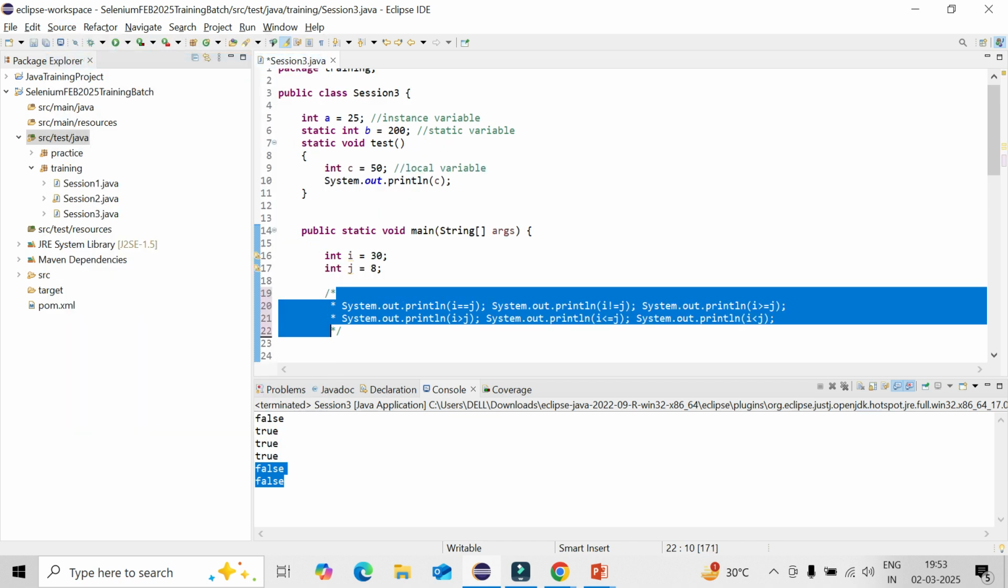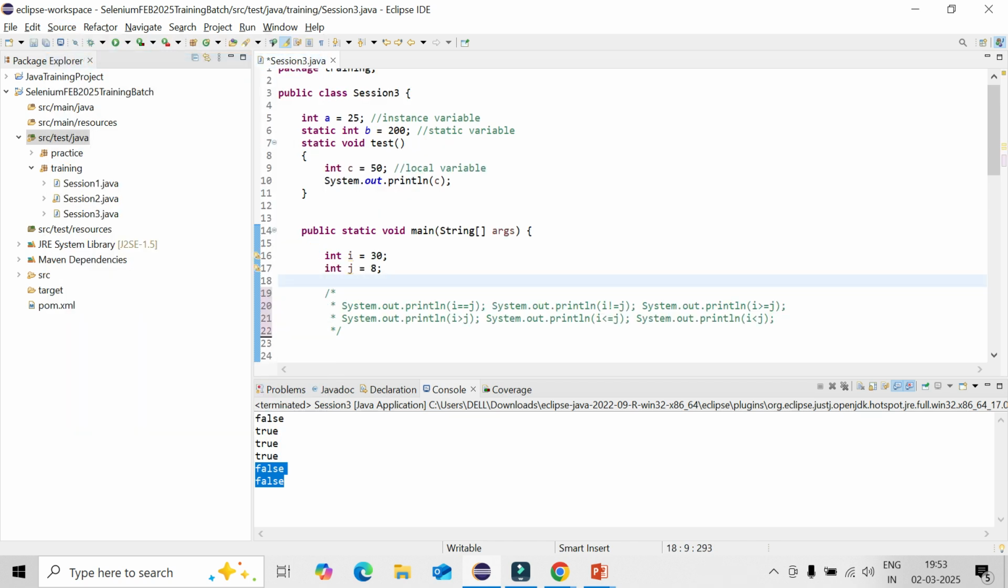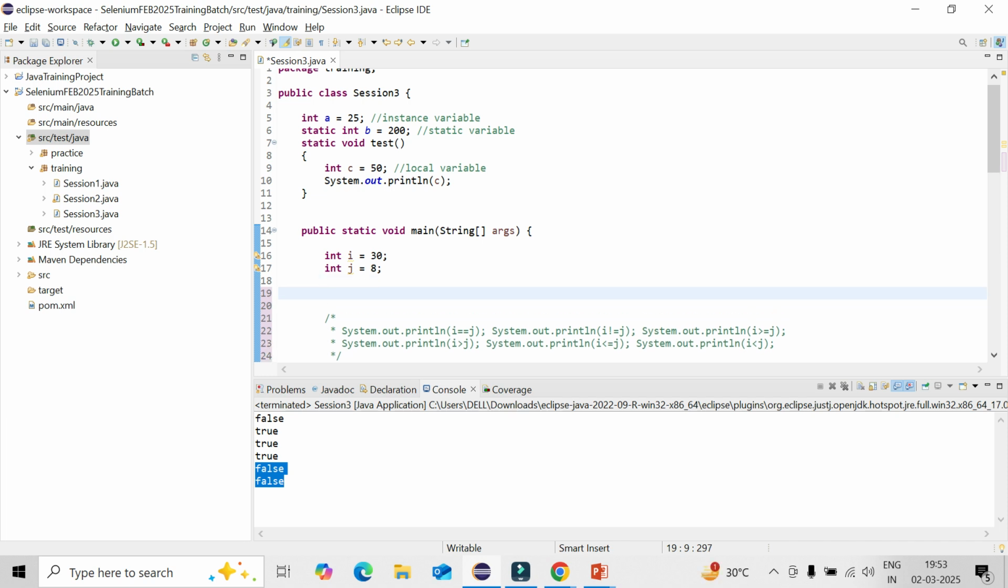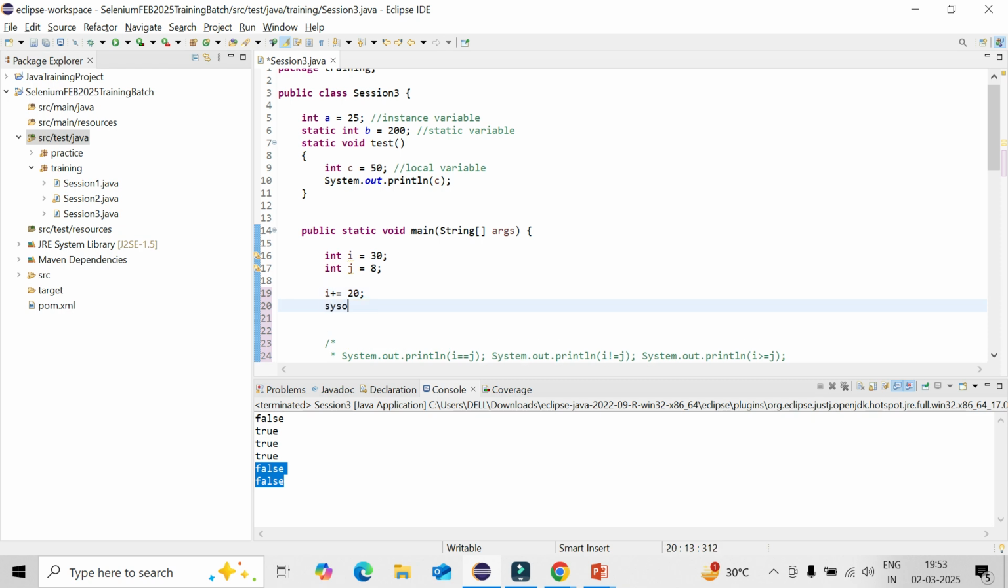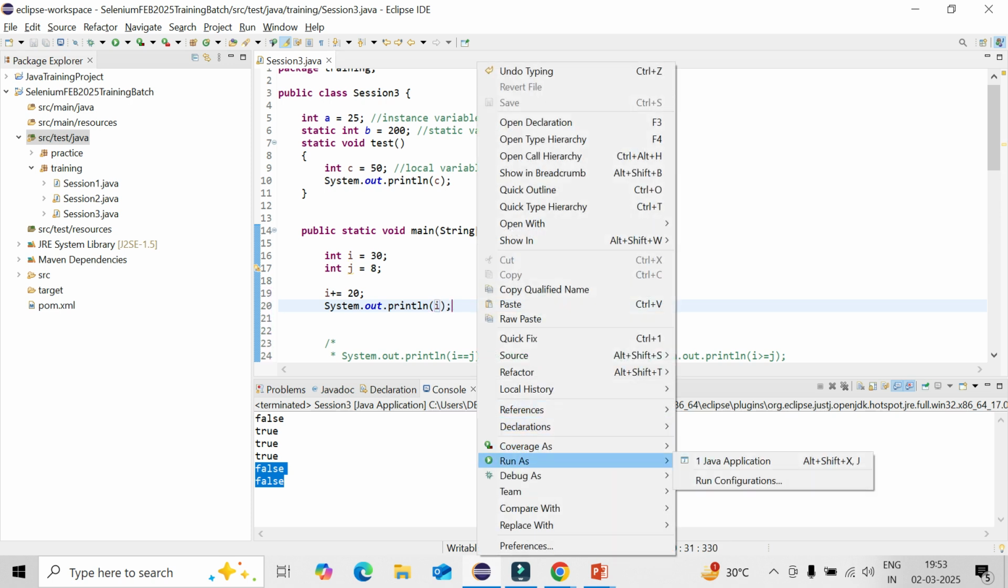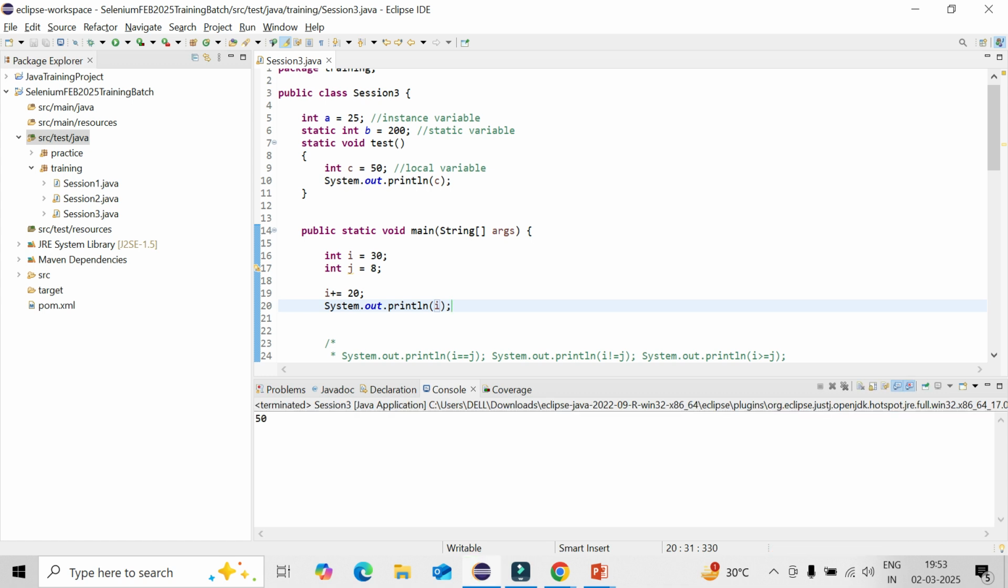Then I will go with the assignment operators. So i plus plus we already saw, it will be increased by 1, but in case I want to increase by multiple steps, say i plus equal to 20. So what value will be stored in i? 30 plus 20 will be stored. And if I print it, now it will be 50. So in a single step I can increase the value of i by 20.